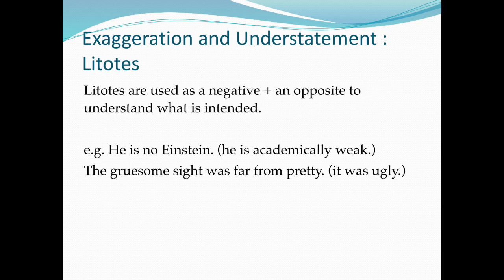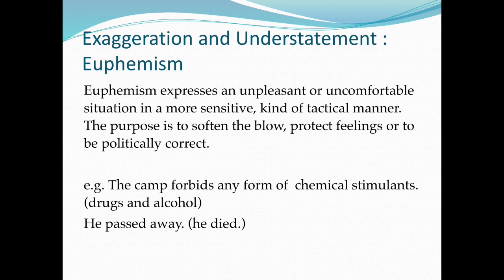Litotes. Litotes are used as a negative and an opposite to understate what is intended. For example, he is no Einstein. He is academically weak. The gruesome sight was far from pretty. It was ugly. Euphemism. Euphemism expresses an unpleasant or uncomfortable situation in a more sensitive, tactful manner. The purpose is to soften the blow, protect feelings, or to be politically correct. For example, the camp forbids any form of chemical stimulants, drugs, and alcohol. He passed away. He died.